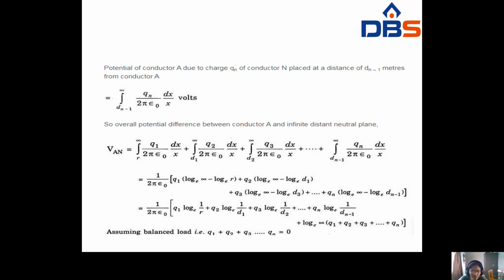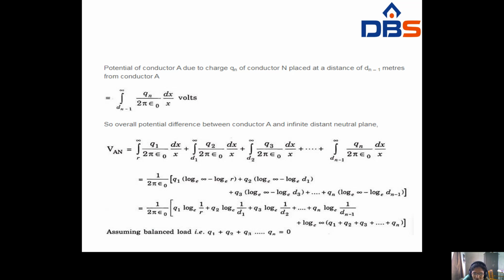So in all terms there is log e infinity. The log infinity value you take common: log infinity times Q1 plus Q2 plus Q3 plus and so on, Qn. Minus log e r means at that time you write log e 1 by r. At balanced condition, Q1 plus Q2 and so on equals 0, so this term will be 0.